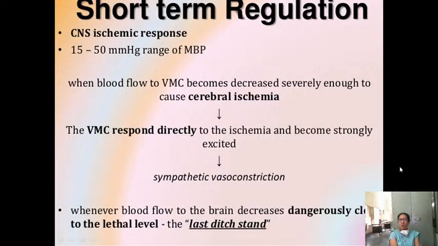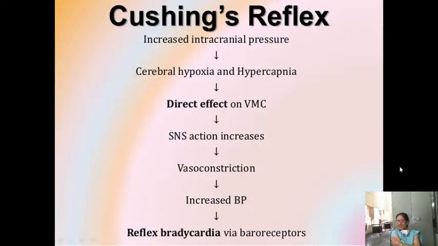So this is called Cushing's reflex also, the Cushing CNS ischemic response. Okay. Now Cushing's reflex, same thing. Cushing's reflex is what? Whenever there is increased intracranial pressure, pressure has increased in the cranium.